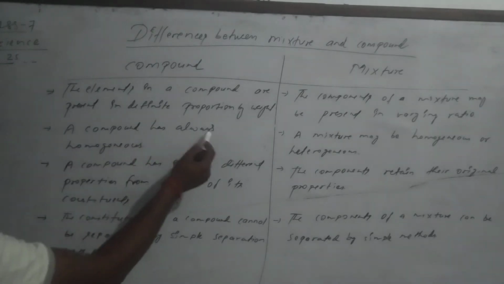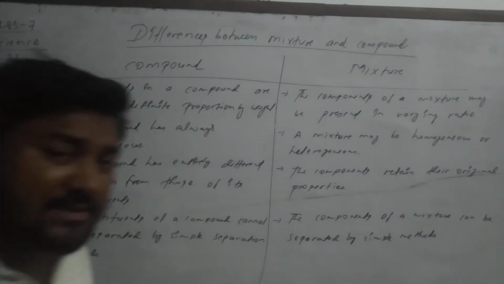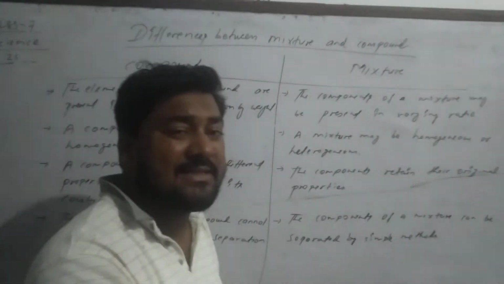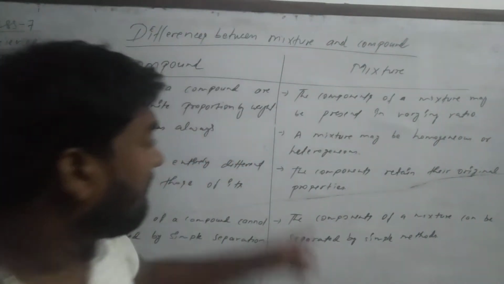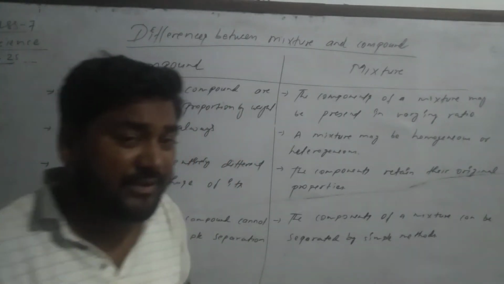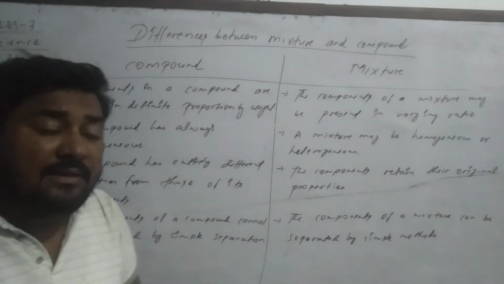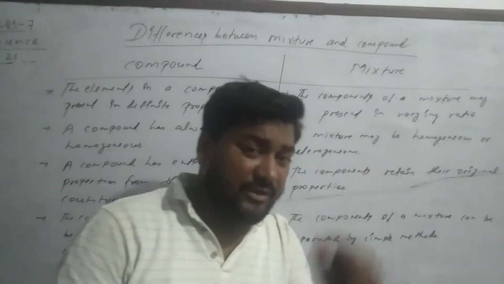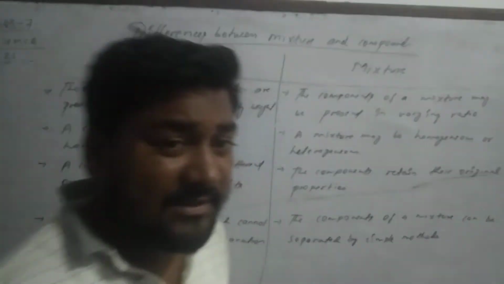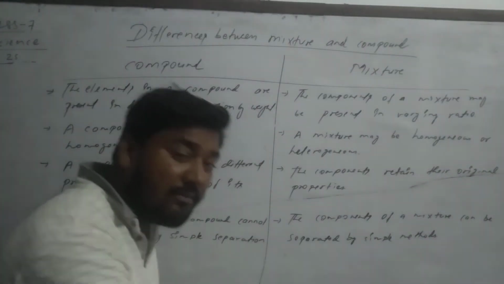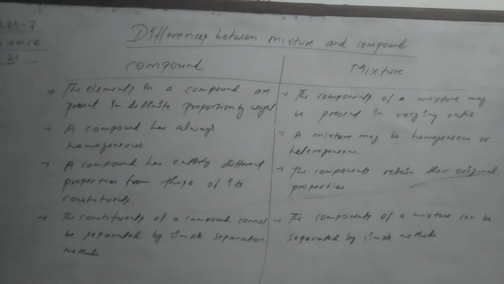A compound is always homogeneous. Yes, a compound is a homogeneous type of mix. But a mixture may be homogeneous or heterogeneous. Homogeneous and heterogeneous we will study after this. What is the meaning of homogeneous and heterogeneous? We will clarify it in the coming class.